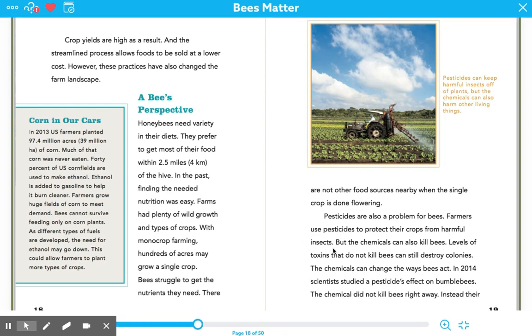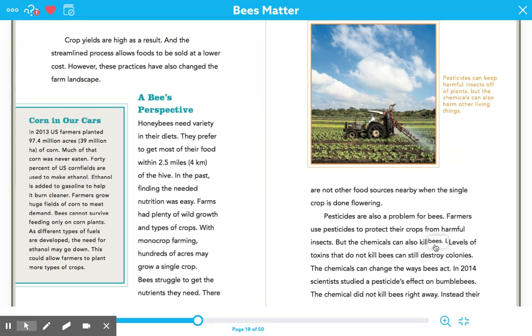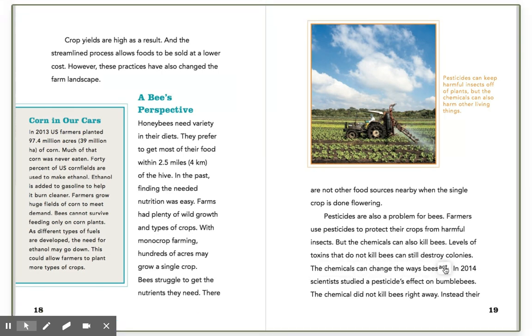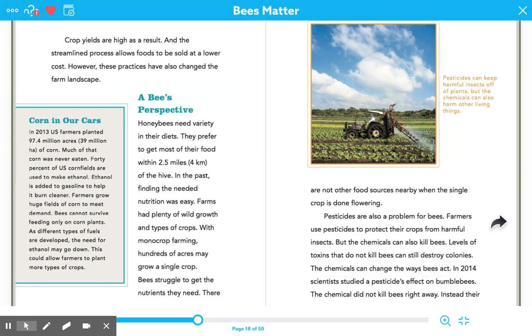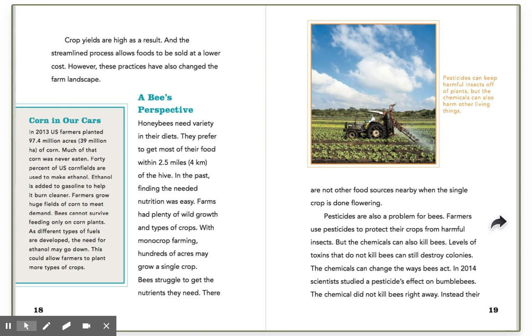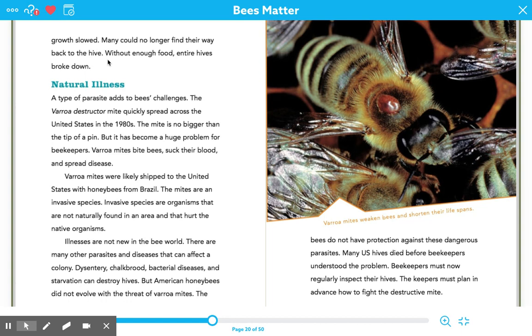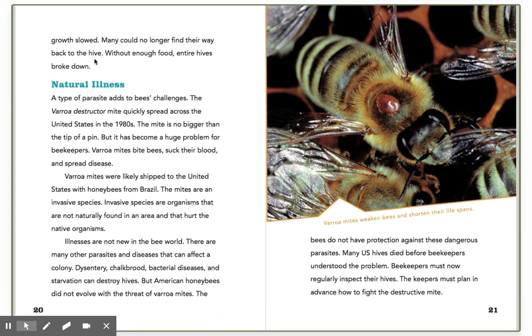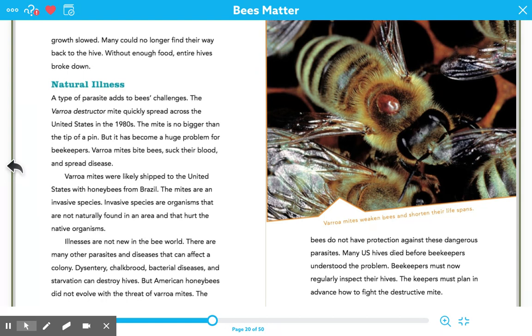The author states, but the chemicals can also kill bees. Levels of toxins that do not kill bees can still destroy colonies. The chemicals can change the way the bees act. Then it talks about how the chemical didn't always kill the bees right away, but their growth slowed and they couldn't find their way back to the hive. And then the hives were dying because they didn't have enough food. So the author used explicit evidence here to prove what we inferred before we got to that point. Good job.